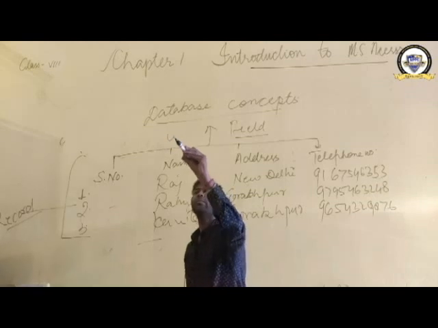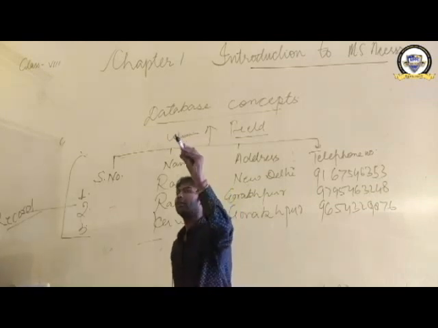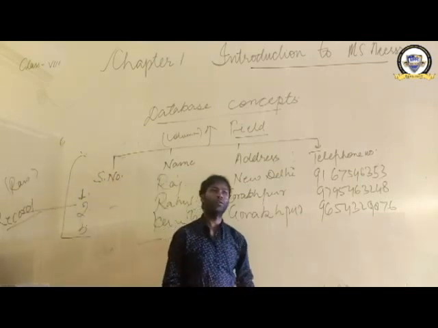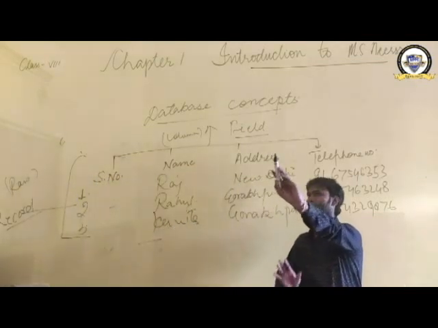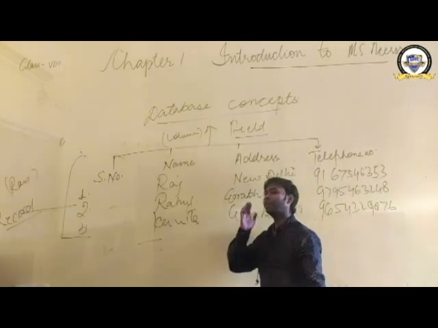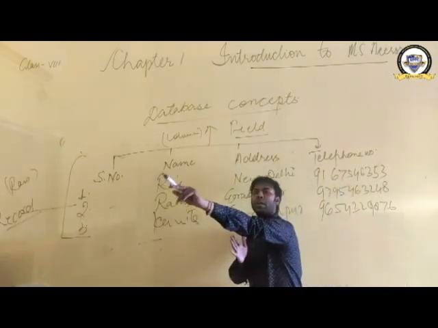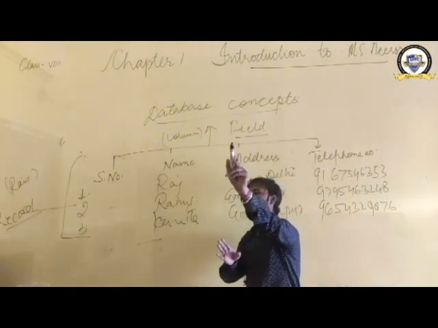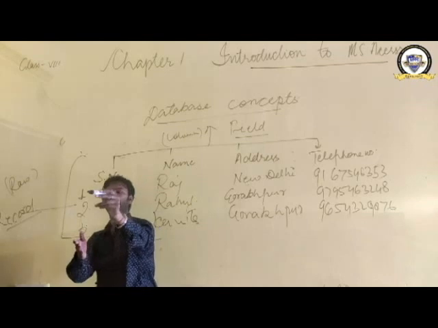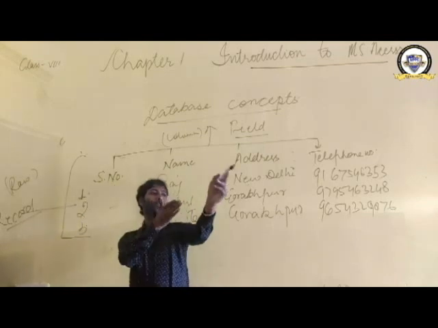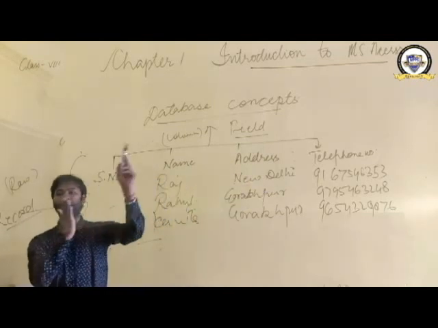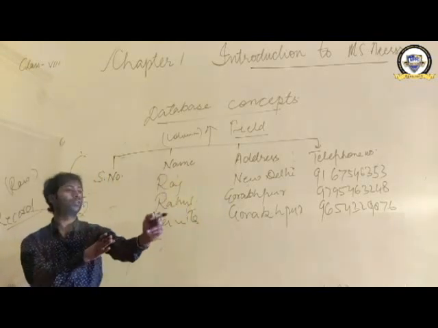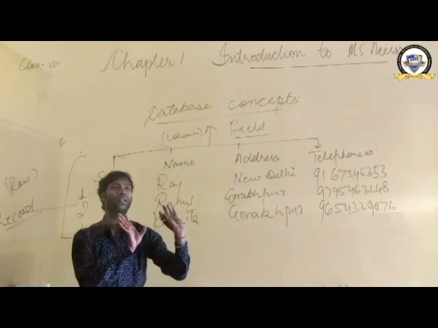Normally we are saying column, row. See, that is the field details like we enter in our database. So serial number, name, address and telephone number, one column we have created means field. In the same way we have kept one, Raj, New Delhi, telephone number. Second, 2, Rahul, Gorakhpur, telephone number. And third, Kavita, Gorakhpur and telephone number.